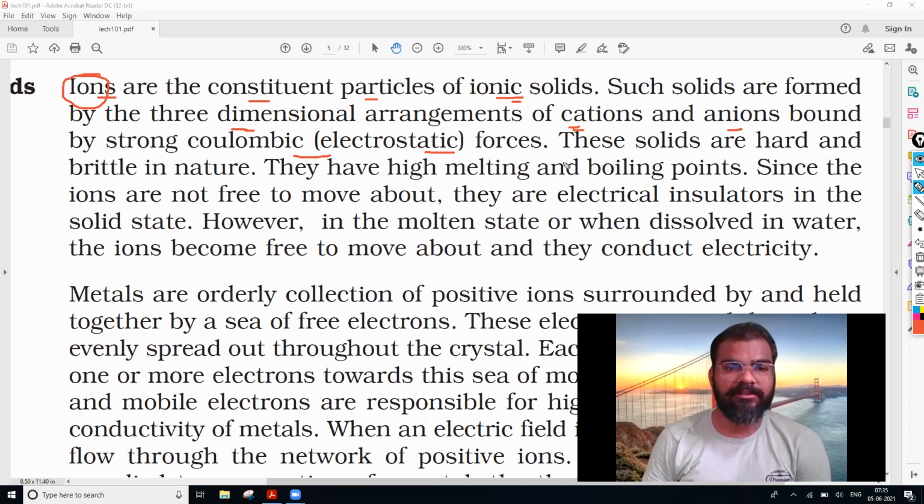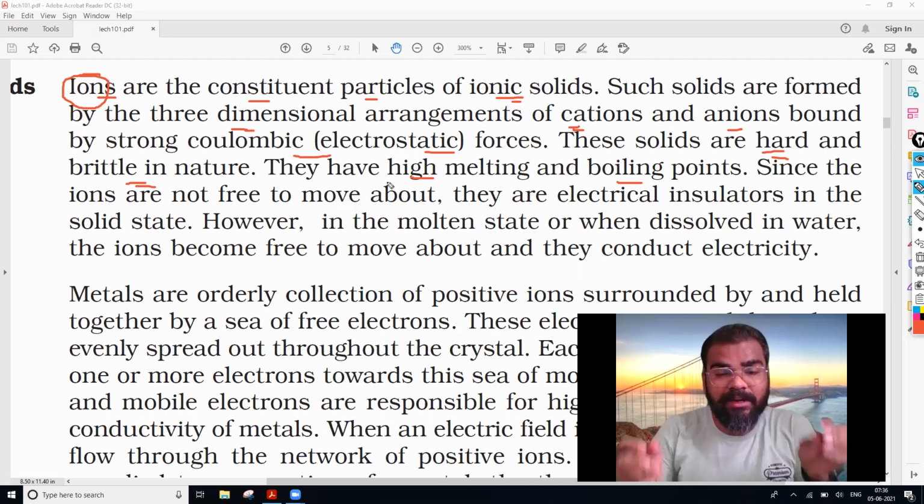These solids are hard and brittle in nature. They have a high melting point and boiling point. Their MP and BP, that is melting point and boiling point, are very high, since the ions are not free to move about. They have the binding force, so they are not in a free state.